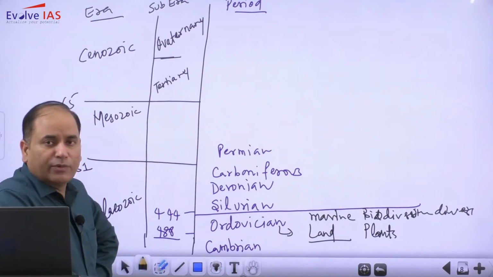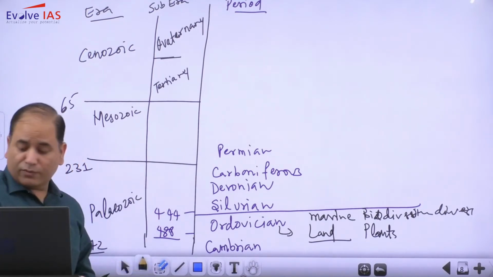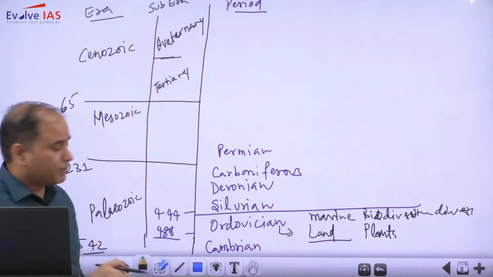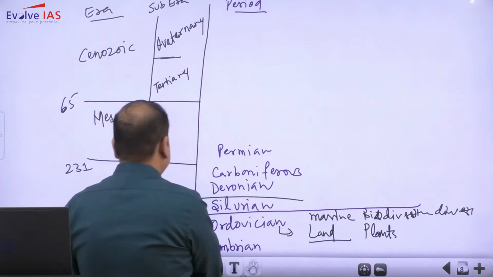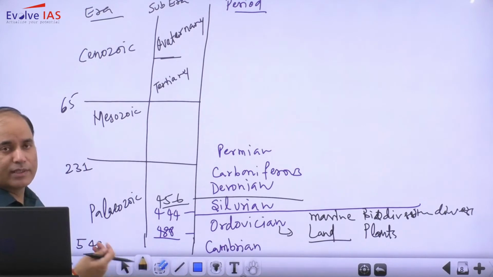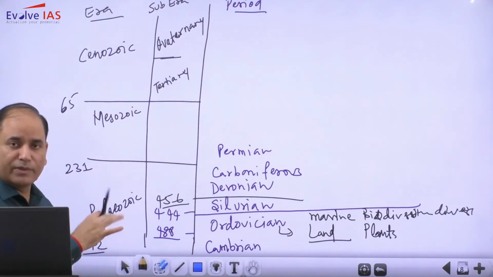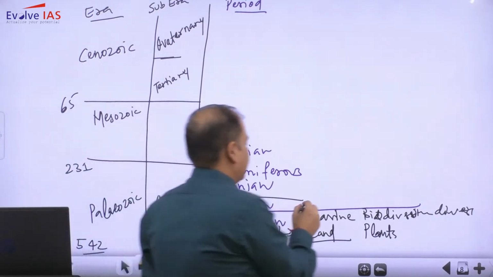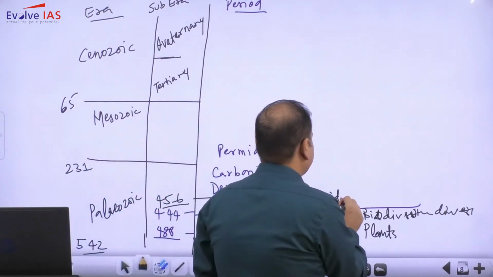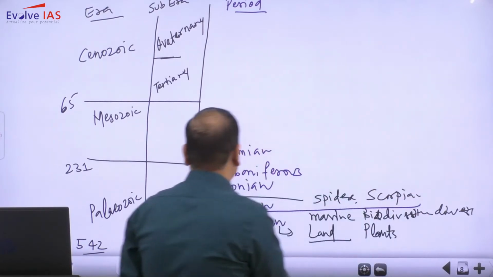Now as far as Silurian is concerned, if you want to note, it is around 444 to 456. And the Silurian time period is considered the one in which some of the scorpion-like animals, spiders and scorpions, came into existence.